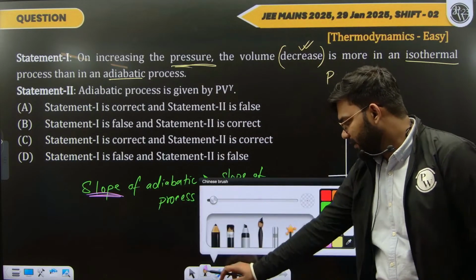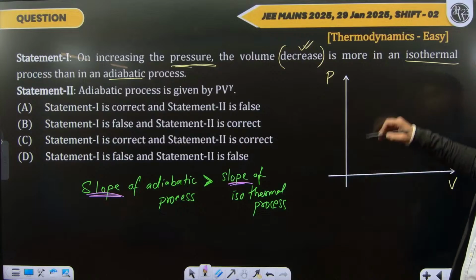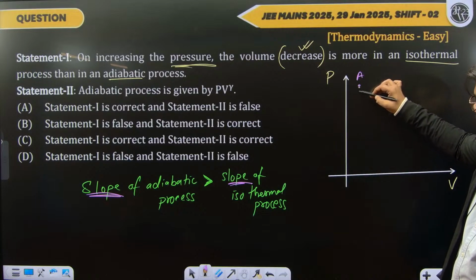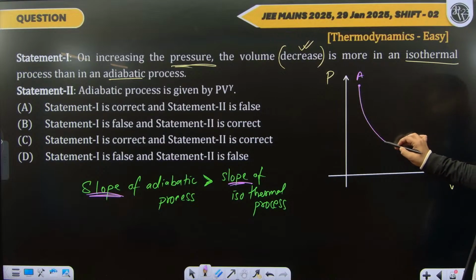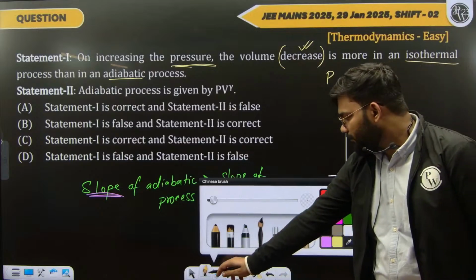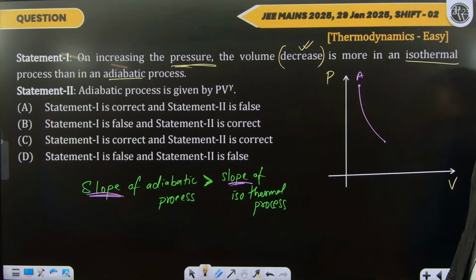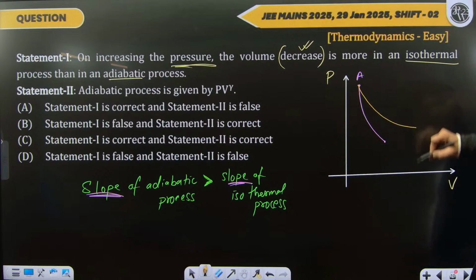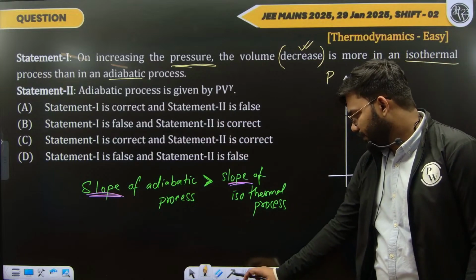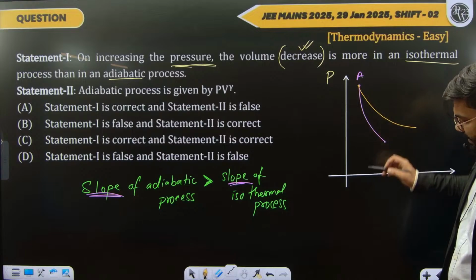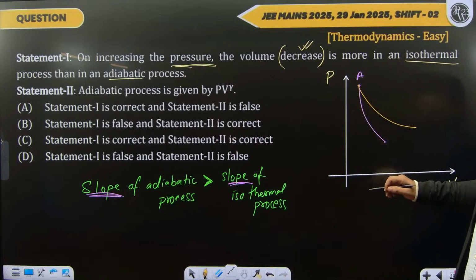So if I am making a slide of adiabatic process, if this is my starting point, this slide will be steeper. Let's say it comes around over here. And if I am making the slope for isothermal process, this slide will be less steep, so the slope will go like this. All right. Now I need to compare the volumes. In this case, I need to take any 2 points.